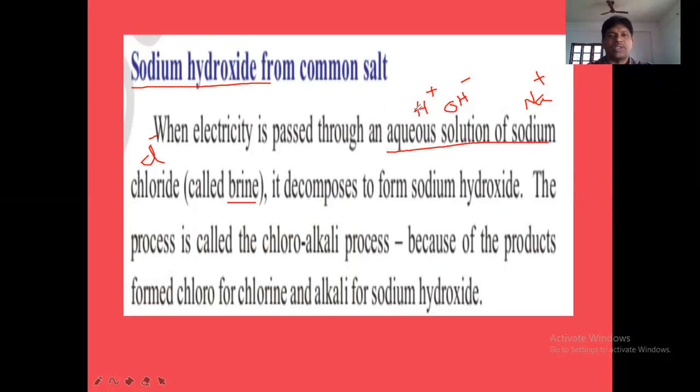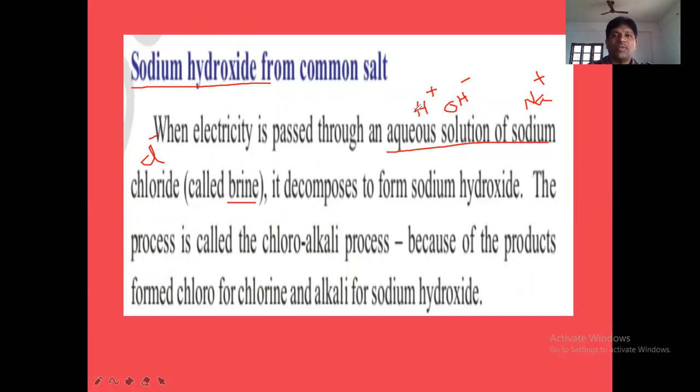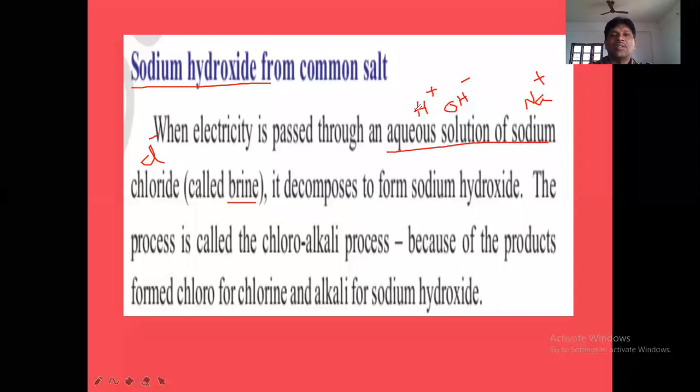Cations have positive charge. And OH minus and Cl minus, these two are what? Anions here. Negative ions. The anions are attracted by anode. So anode should be having which charge? Positive charge. When anode has positive charge, then only it can attract negatively charged Cl minus and OH minus. So that point keep in mind.